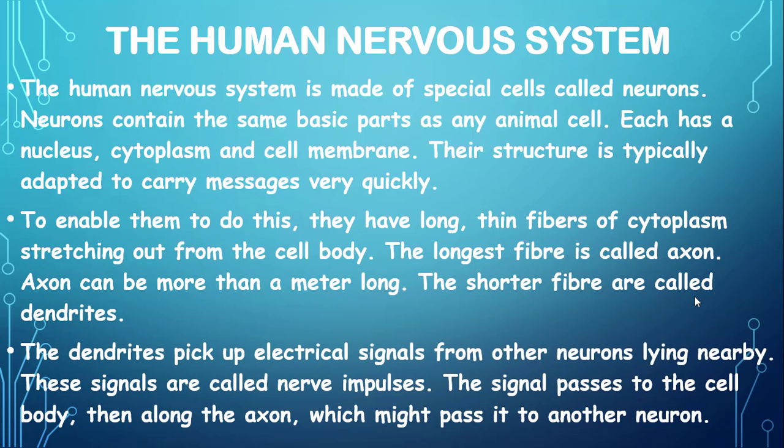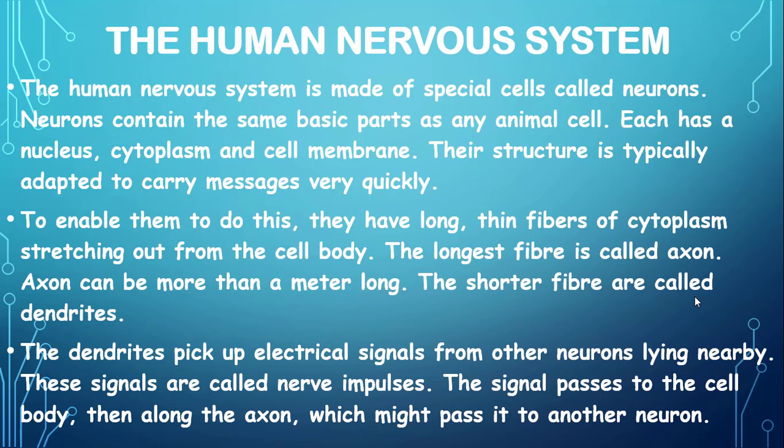The dendrites pick up electrical signals from other neurons lying nearby. These signals are called nerve impulses. The signal passes to the cell body, then along the axon, which might pass it to another neuron.